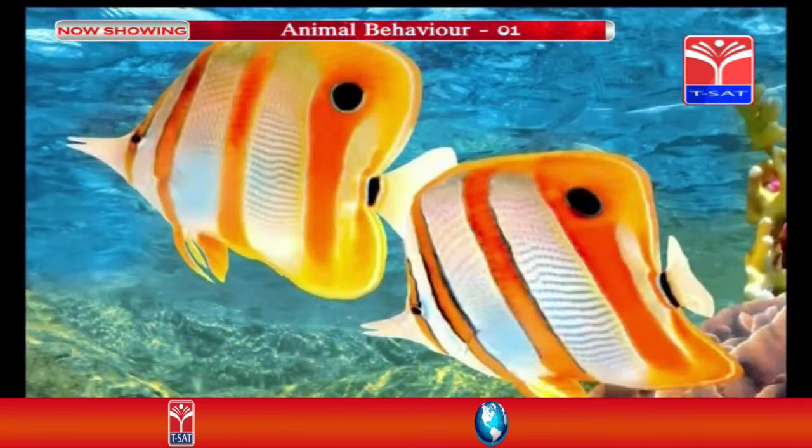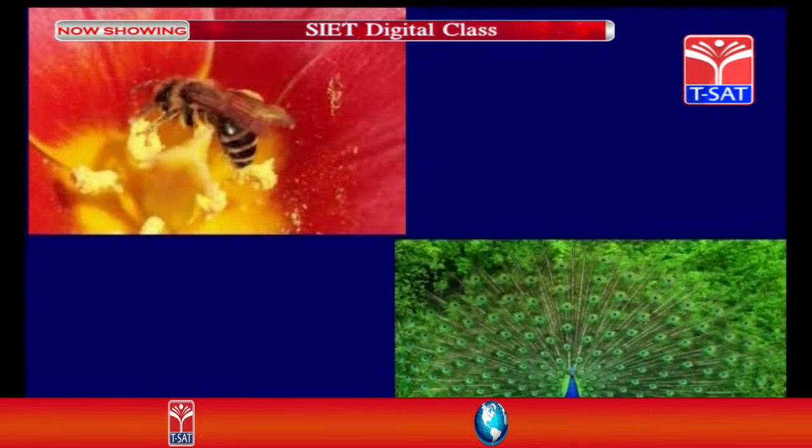Similarly, fishes know how to swim. We don't go and teach them. This is their innate behavior. That is instinct behavior. You can see over here, honeybees, they go and collect nectar from flowers. Nobody is teaching them to do that, but they know. Similarly, you find over here the peacock.